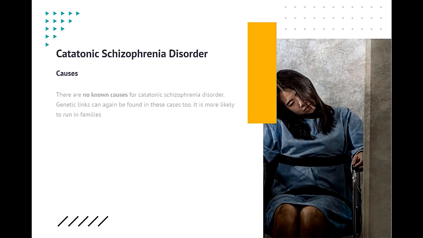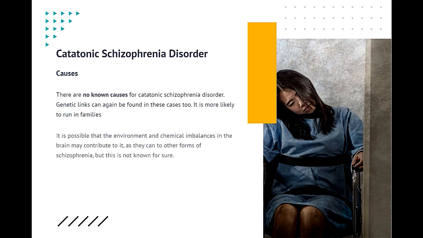Causes. There are no known causes for catatonic schizophrenia disorder. Genetic links can again be found in these cases too. It is more likely to run in families. It is possible that the environment and chemical imbalances in the brain may contribute to it, as they can to other forms of schizophrenia, but this is not known for sure.